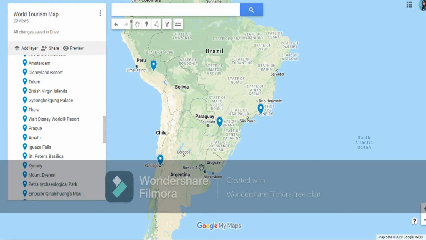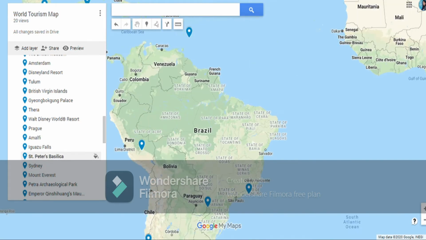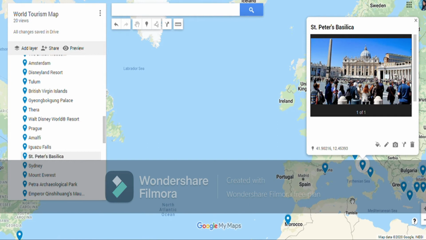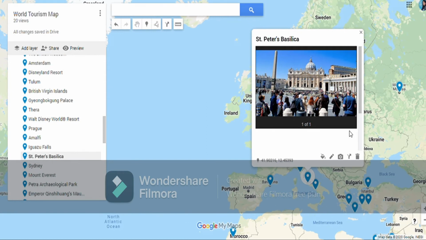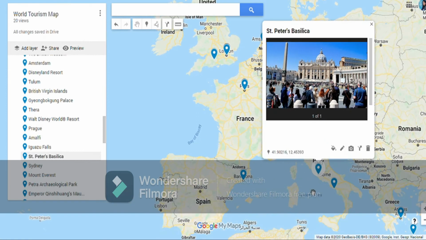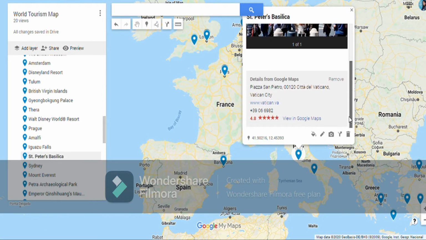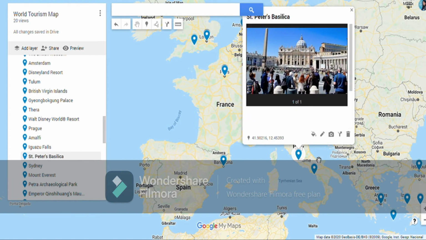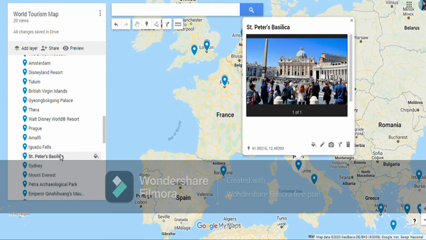This is Iguazu Falls. Then we have St. Peter's Basilica. So it is in Vatican City. Vatican City is the smallest country in the world, and it is a very holy place. Here is where the Pope is, the seat of the Pope, and here we have the Saint Peter's Basilica in Vatican City. So near to Italy you will find a small country, that is Vatican City and St. Peter's Basilica.